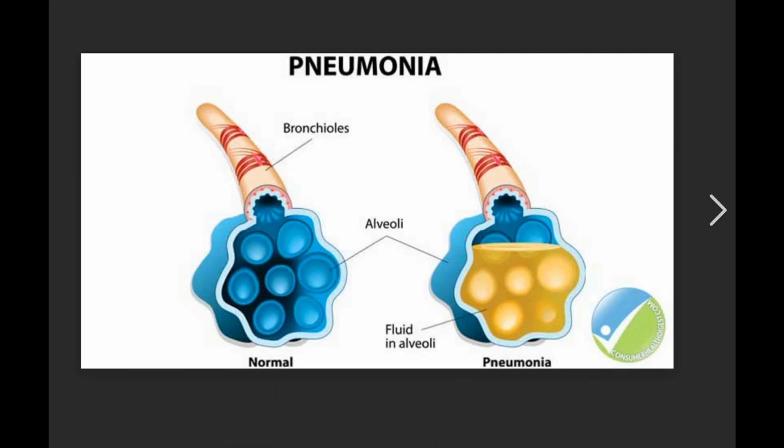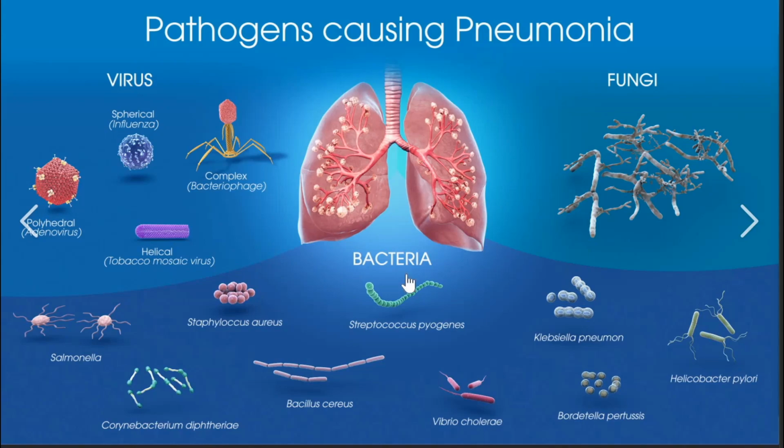What causes pneumonia? Pneumonia is caused by bacteria, virus, and fungi. The most common cause of bacterial pneumonia is Streptococcus. Next is atypical pneumonia. This pneumonia is caused by Mycoplasma pneumoniae. This is also called walking pneumonia because symptoms are mild and it does not require hospitalization or bed rest. Viruses that cause cold, flu, and COVID-19 can also lead to pneumonia. Pneumonia caused by fungi is seen in people who are immunocompromised.